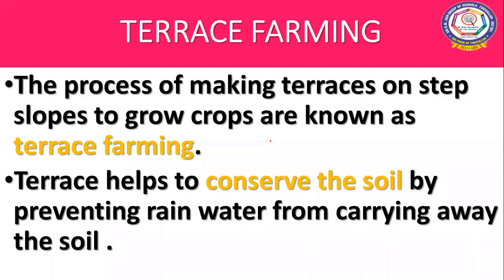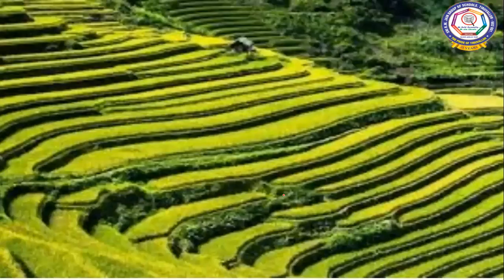Next comes terrace farming. What is terrace farming? It is the process of making terraces on steep slopes to grow crops. Terrace farming helps to conserve the soil by preventing rainwater from carrying away the soil, children. So this is one of the ways of conserving soil resources. This is terrace farming.